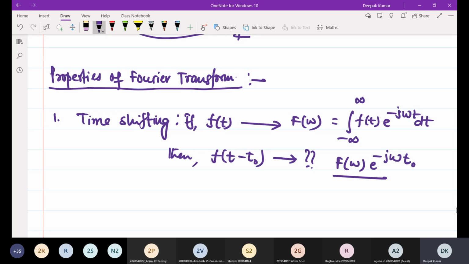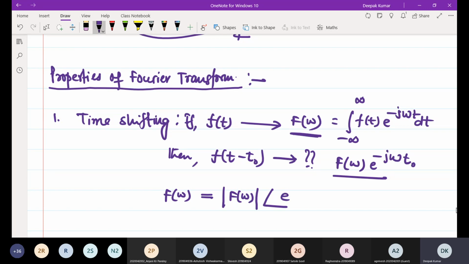Now see here, if f of t has a Fourier transform F of omega, then in general, if f of t is a real function, F of omega will have a magnitude spectrum as well as a phase spectrum.